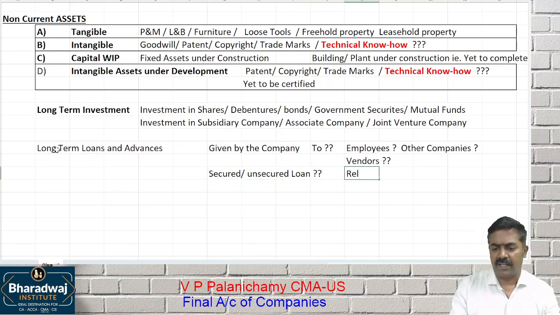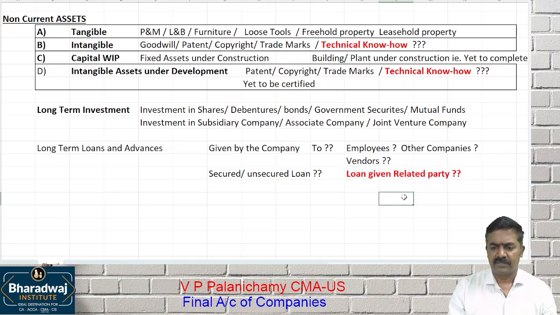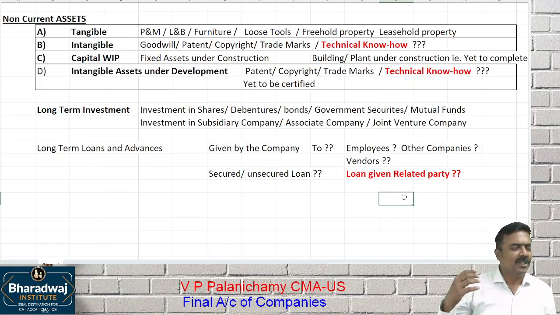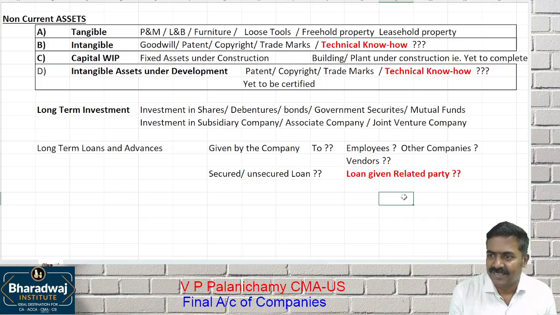Is it given to a related party? What do you mean by related party? Let's assume you are a director of a company, and your spouse, husband or wife, got a loan from the company. That is called a loan given to a related party.